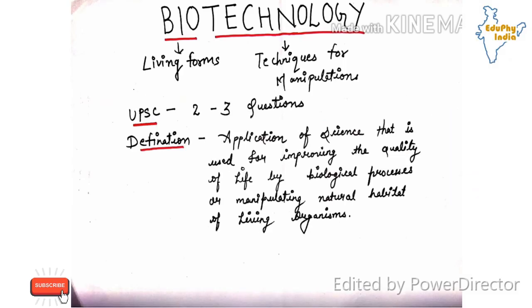Students, today our topic is biotechnology. Biotechnology means living forms. Bio means living forms and technology means techniques for manipulation of living forms. So basically for UPSC there are 2 to 3 questions every year from biotechnology.